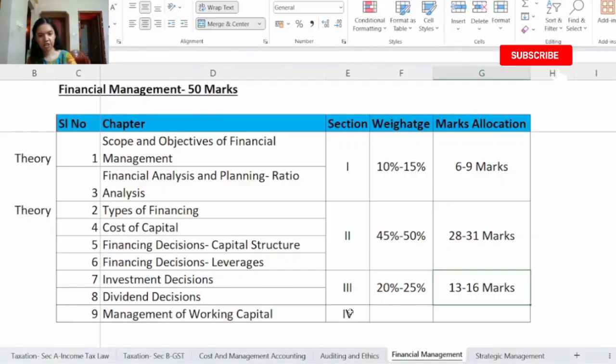Then we have the last section, section 4. This comprises chapter 9, management of working capital.